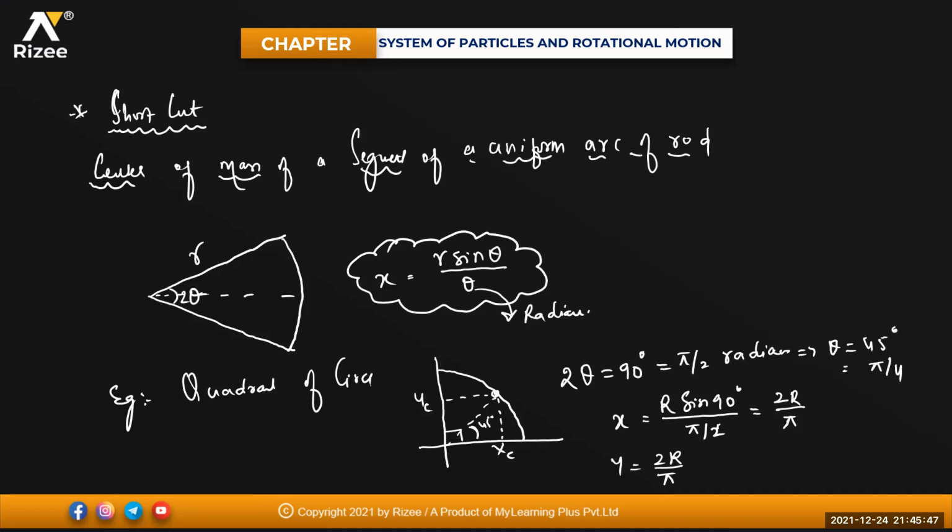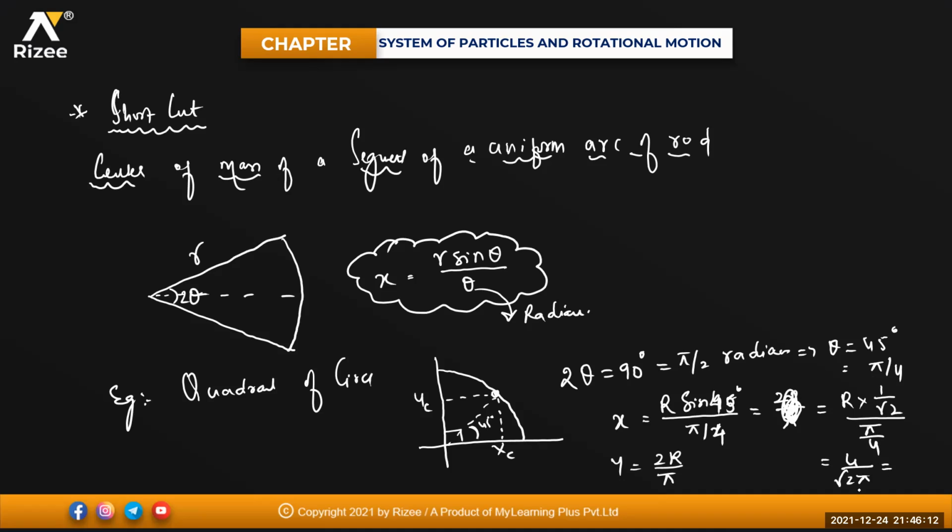Sine 45 will be 1 by root 2. So r into 1 by root 2 divided by pi by 4, that will be equal to 4 divided by root 2 into pi.